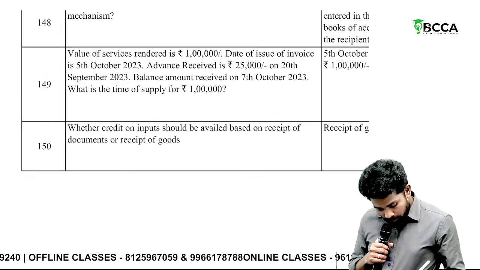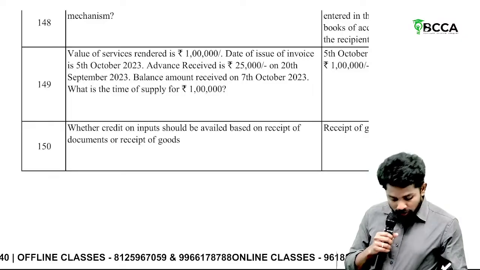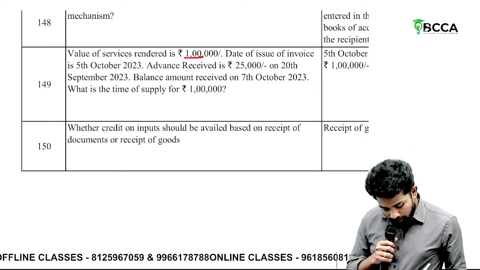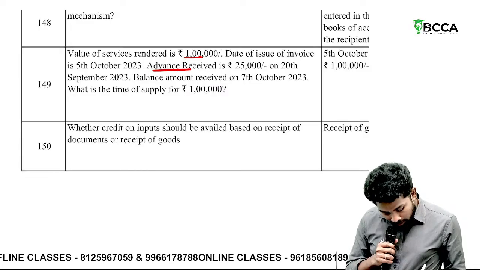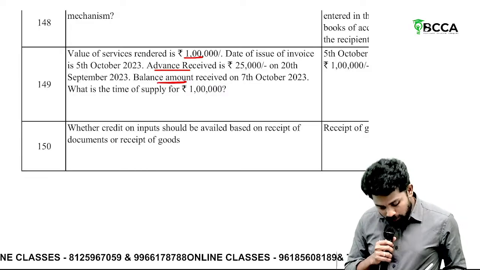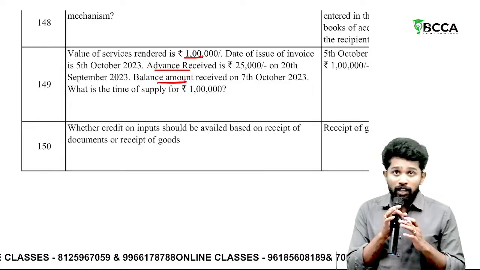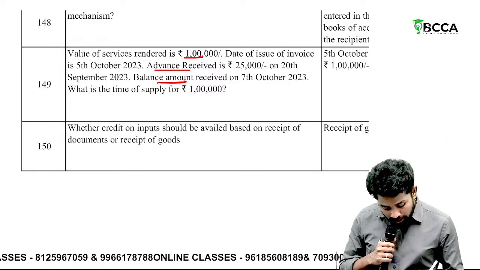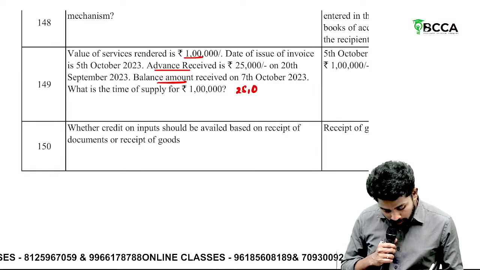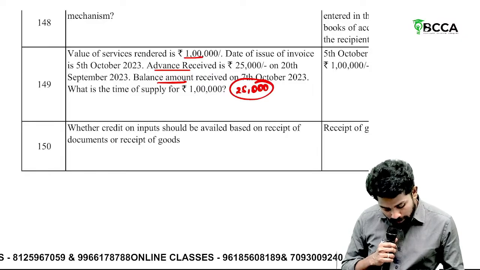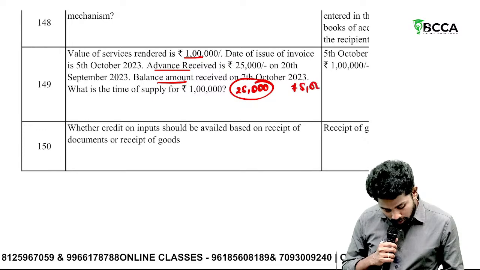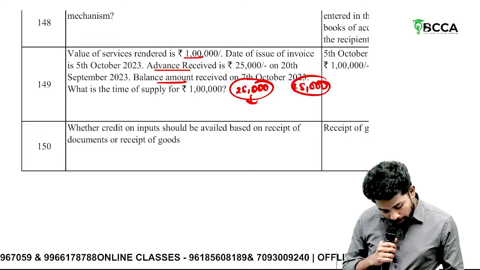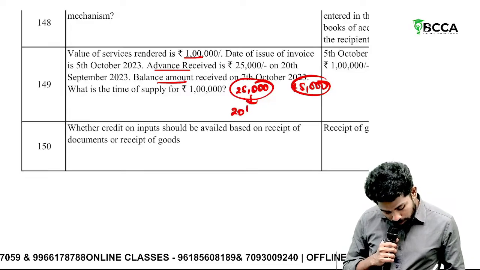Sir, understand, when you are determining time of supply for service, if you receive advance money and balance money separately, where the total payment is not made in a single installment, then you need to decide time of supply separately. For 25,000 you should do separately, and for 75,000 you should do separately. For 25,000, date of payment is what? 25th September.